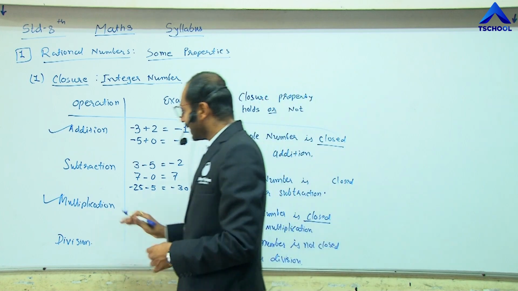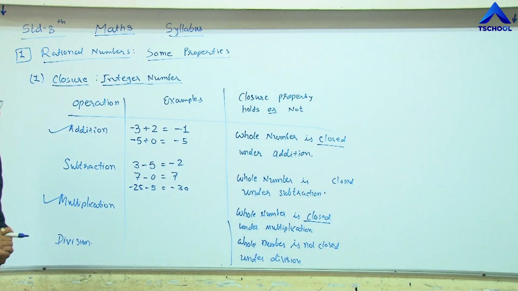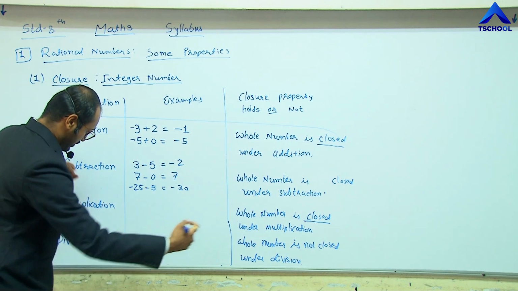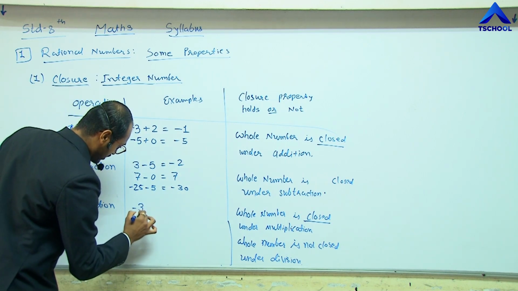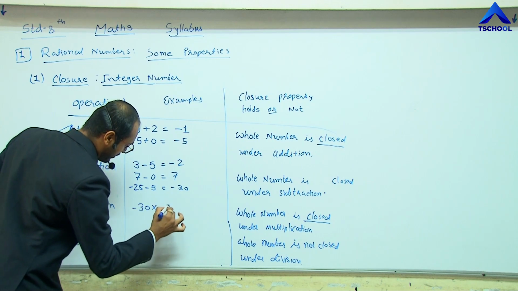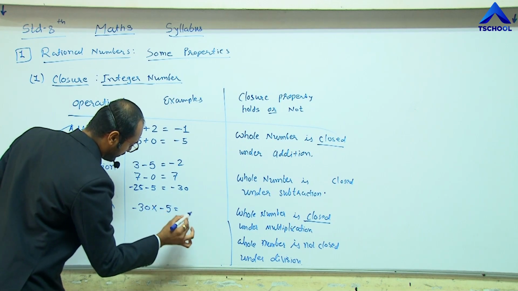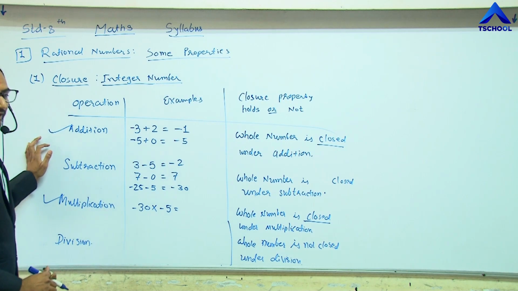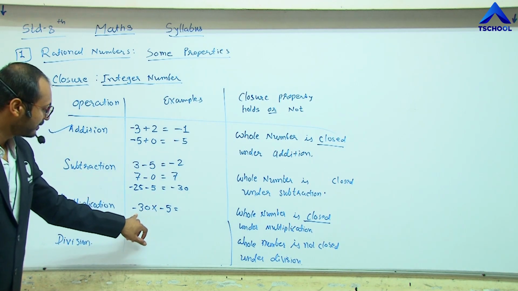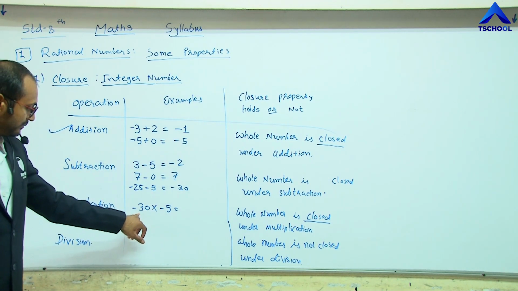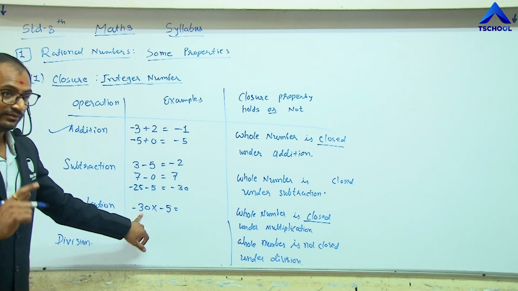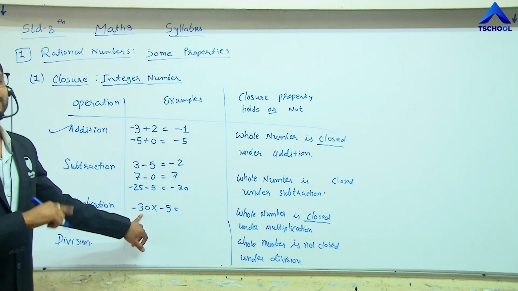Now let me take multiplication. Does it hold for multiplication? So -30 multiplied by -5. Now we know that minus indicates that -1 is multiplied with 30.